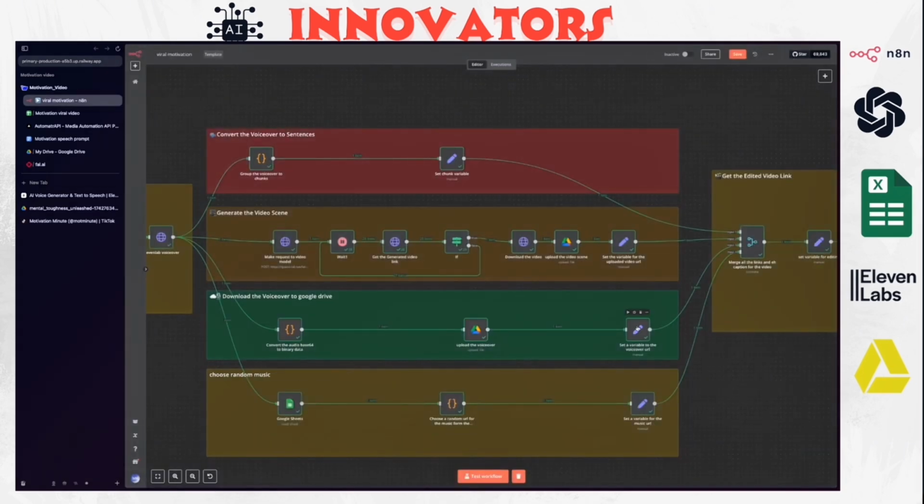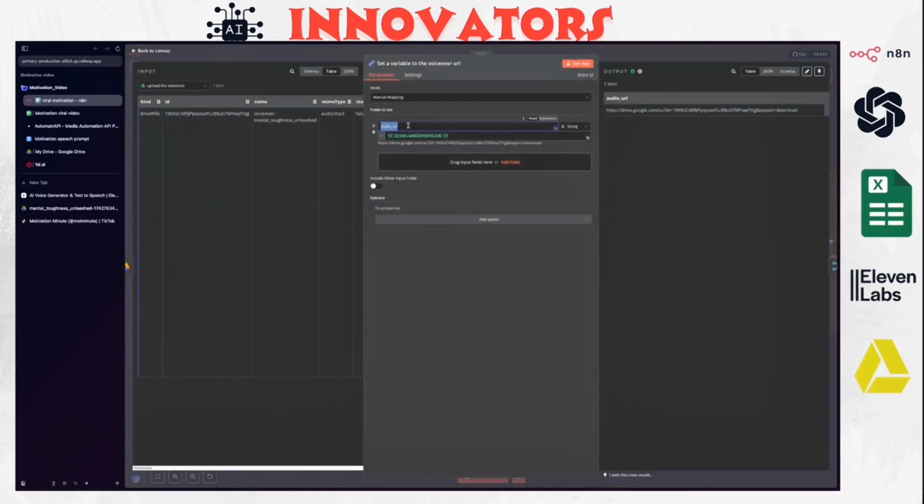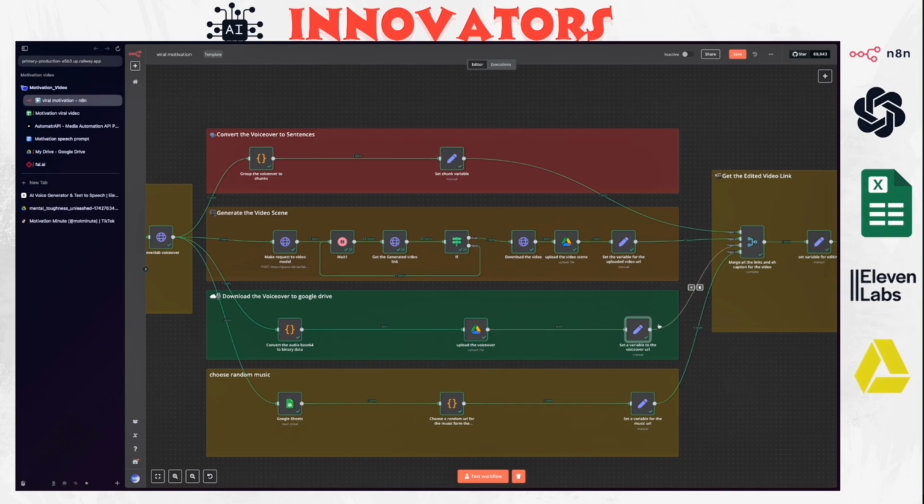You also need to add a set variable for the voiceover URL. This is the audio_url, which is the voiceover that we just uploaded. Now we need to add it to a variable here, so we're going to get the link. You just drag the web content link and put it here. So now we have the links for the voiceover.